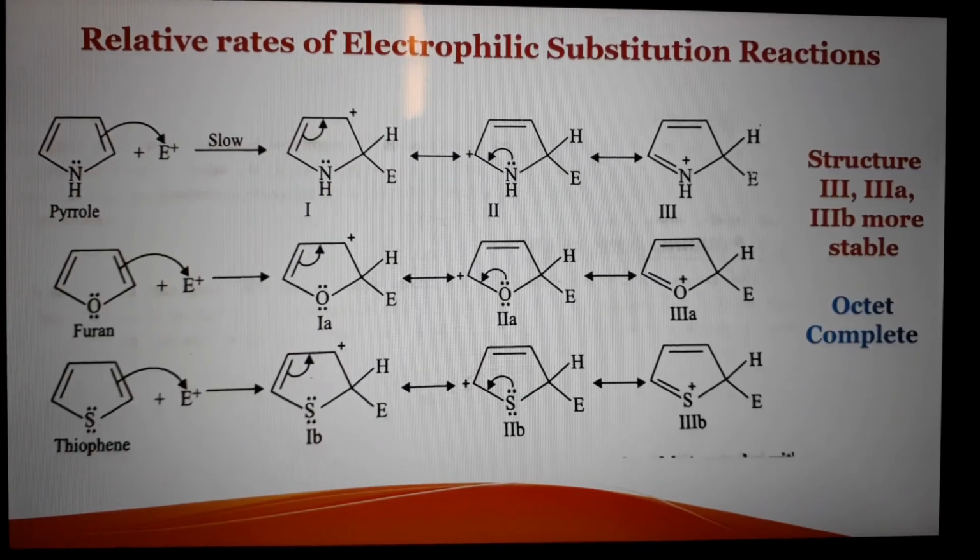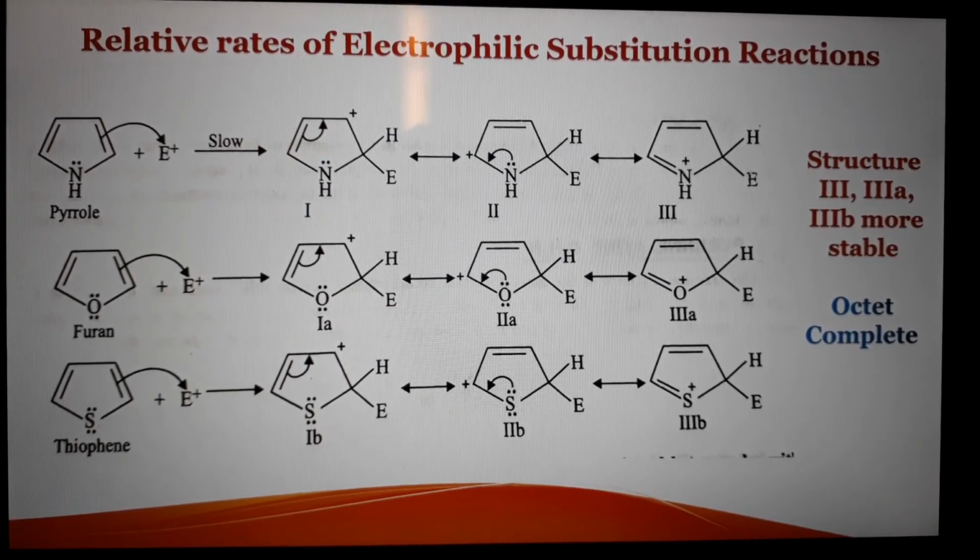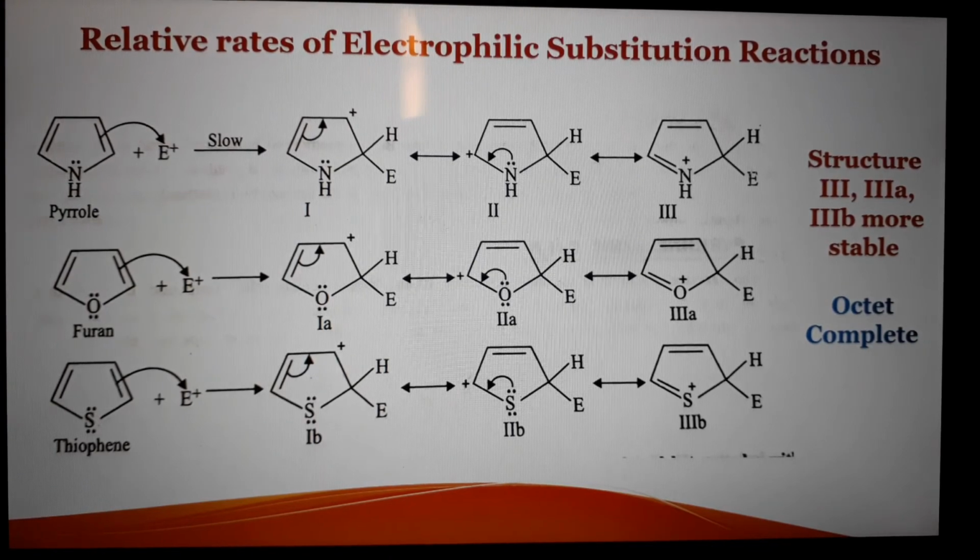The next very important question is the relative rates of electrophilic substitution reaction in pyrrole, furan and thiophene. We can see here that the second step is slow in the mechanism, so it will be the rate determining step, and the relative rates of these compounds are compared on the basis of the second step.